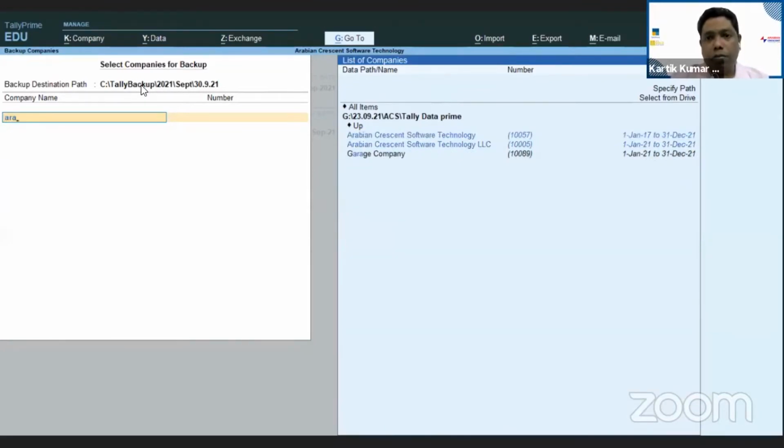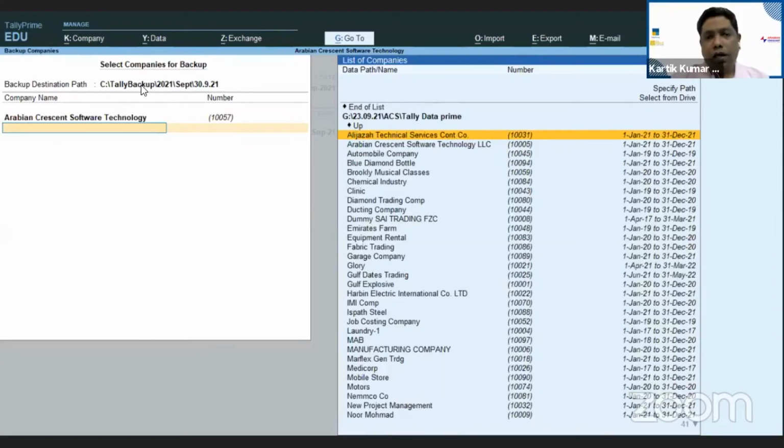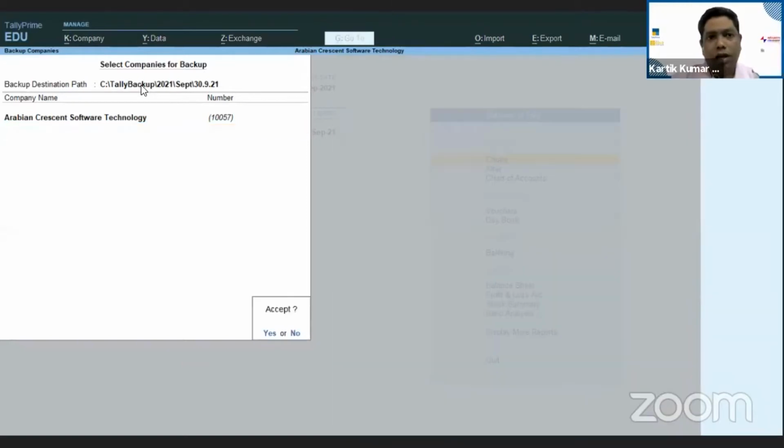Now I'm selecting my company name as REBIN Present. I just selected it, and I want to take only one company's backup. I don't want to take all the companies' backup. You can select one company's name, go to the end of list and click it. As soon as you accept this path, the data will be created. So this is a very simple step.